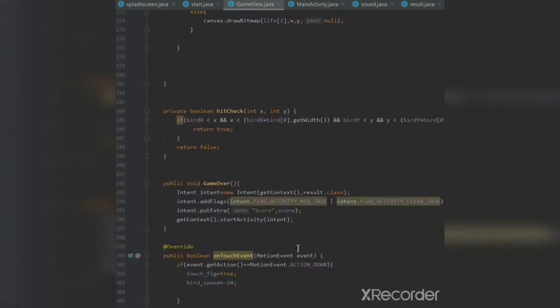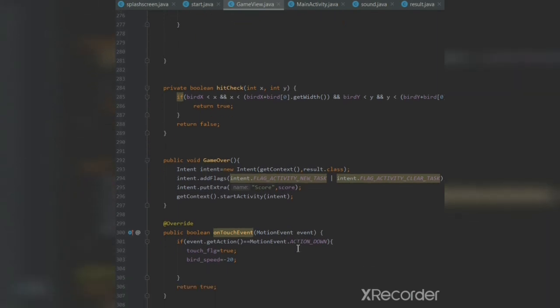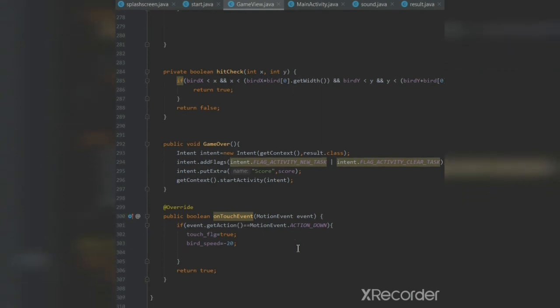The hit check method will check if the bird hits the ball. The game over method will call an intent so that the result class will appear indicating that the game is over. And the onTouch method will work when the user touches the screen, and if the bird is going down, then decrease the bird speed.